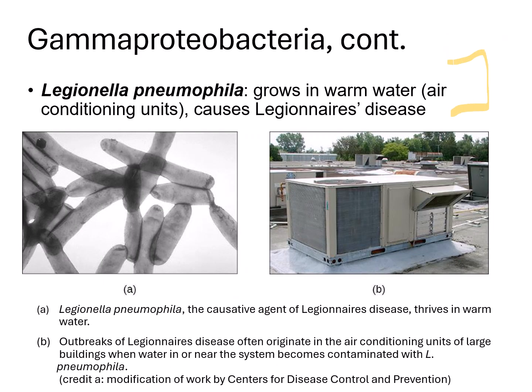Legionella pneumophila is another example of Gammaproteobacteria. It grows really well in warm water, unfortunately in systems like air conditioners. And when it's aerosolized, it can spread and cause Legionnaires' disease, which is a type of pneumonia. In fact, these bacteria got their name, Legionella, from the first known outbreak of Legionnaires' disease. And this happened in a hotel that happened to be hosting an American Legion Veterans Association meeting in the 1970s.